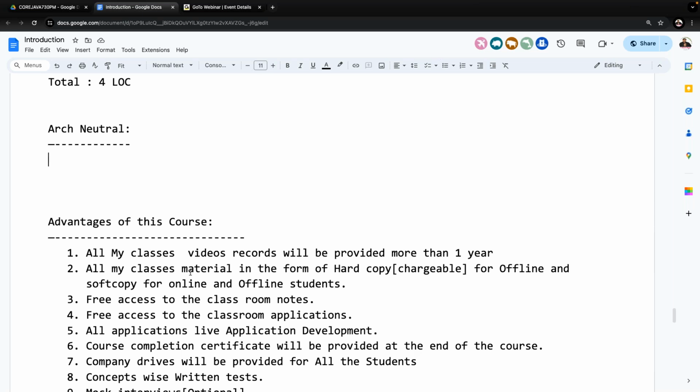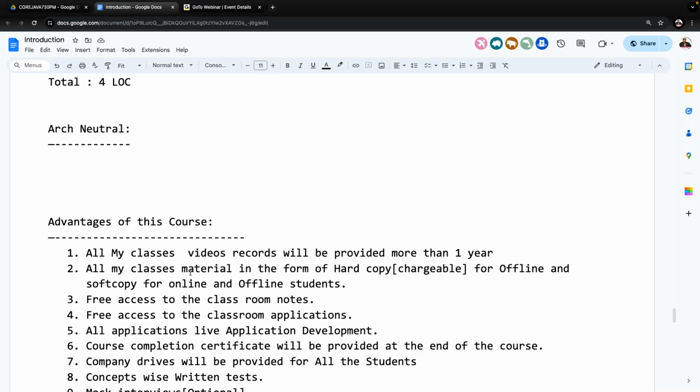This is an important point you have to understand. One of the main features of the Java programming language is that it is architectural neutral. Later on it was converted to platform independent programming language. Platform in the sense of operating system independent, that is different. Later on it was derived from this point only. Initially the Java programming language is a hardware independent programming language. Because of that reason, Java is an architectural neutral programming language.